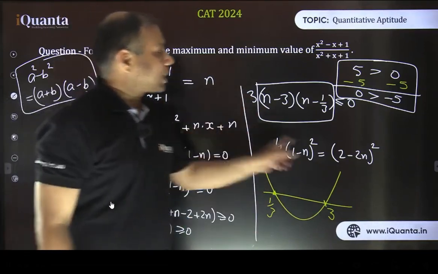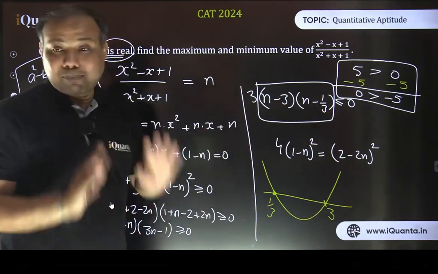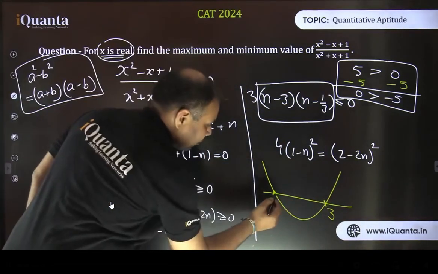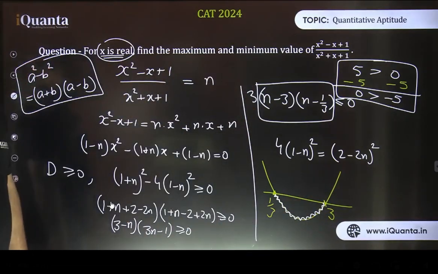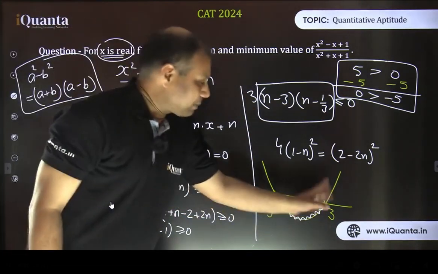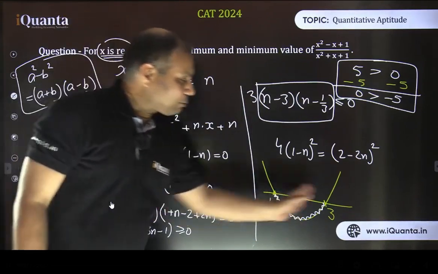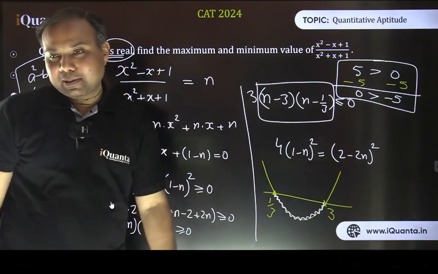And because this expression is going to be less than or equal to 0, the only admissible values, the only possible values for this entire expression, are below this axis. So these are the only possible values this complete expression can take. So in this case, can you find out what is the maximum value that n can take? Of course, it is 3. What is the minimum value n can take? It is 1 by 3.